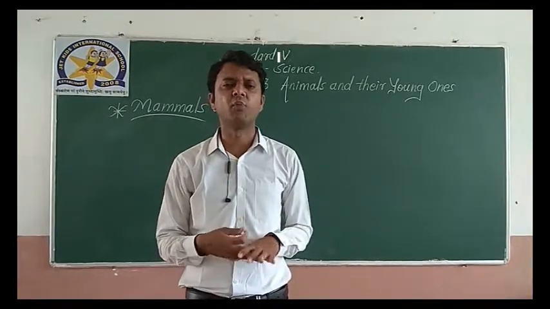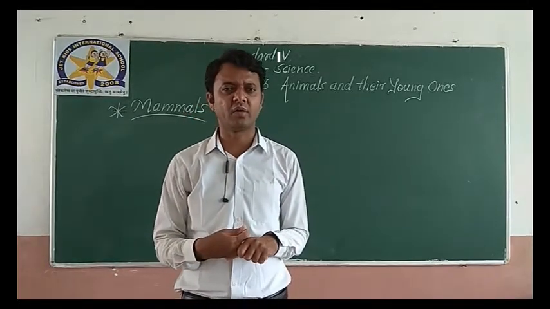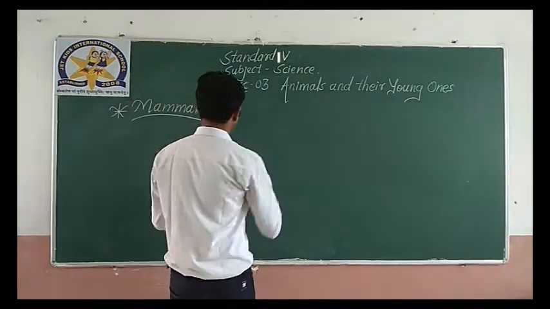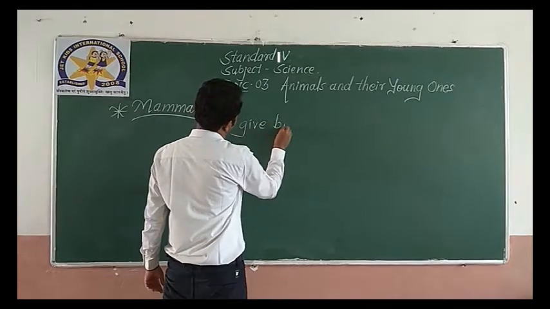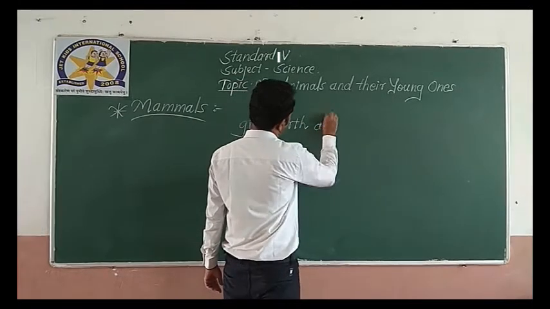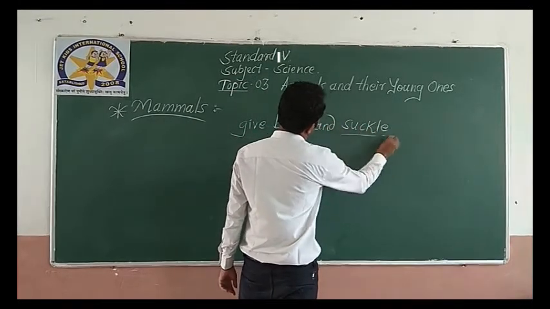Animals that give birth to their young ones and suckle. The very important word is suckle.